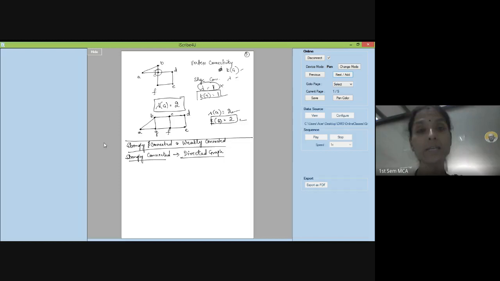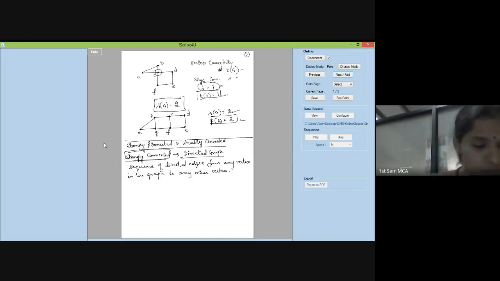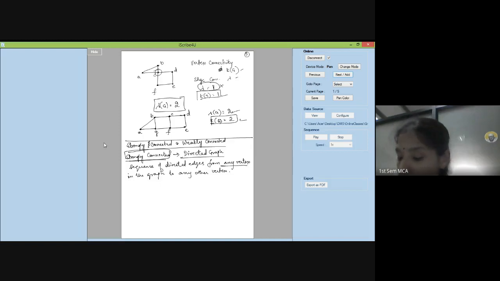For a directed graph to be strongly connected, there must be a sequence of directed edges from any vertex in the graph to any other vertex.